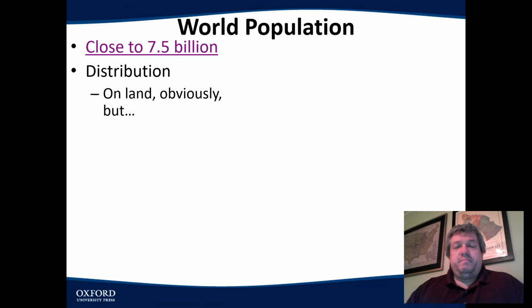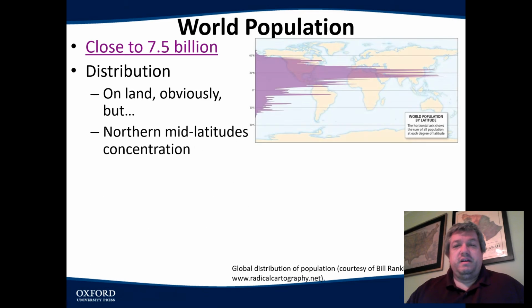In other words, people live on land, obviously, but we don't live in the water and we don't live in certain parts of the land. So it's not like we're evenly spaced. We cluster. And this map just shows you that if you map the amount of people by latitude, north or south, most people live on Earth right about this band right here, which is 30 degrees north. More people live at this distance north than anywhere else.